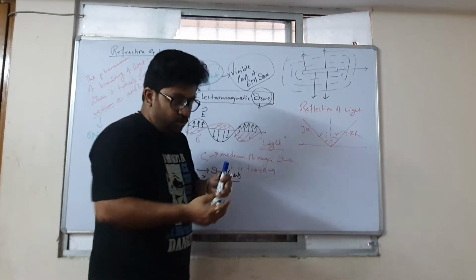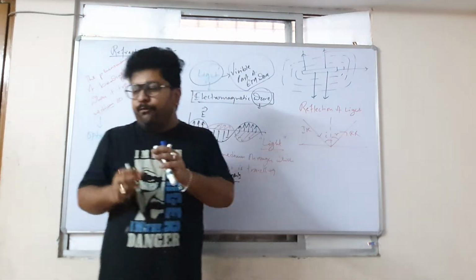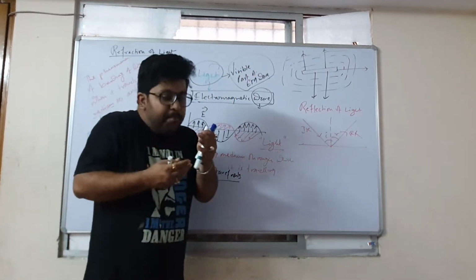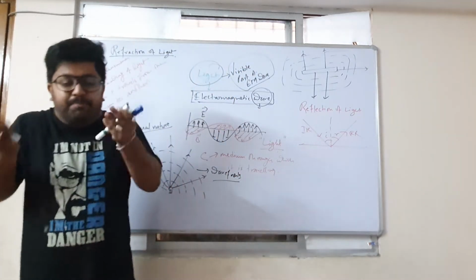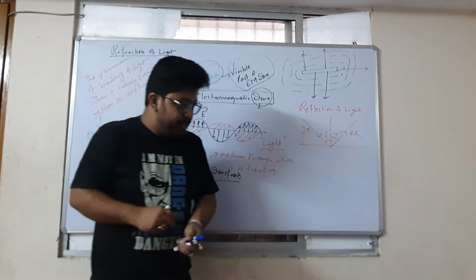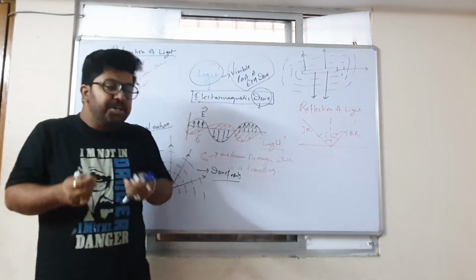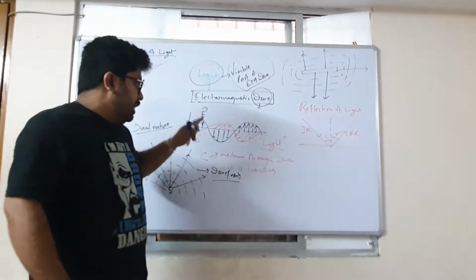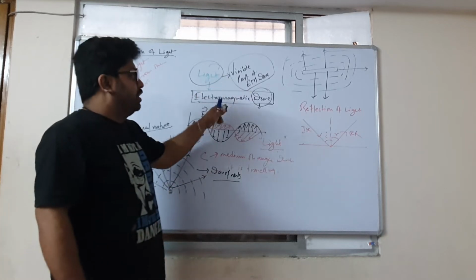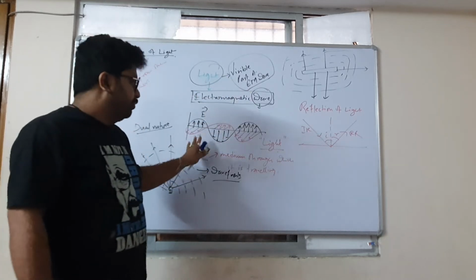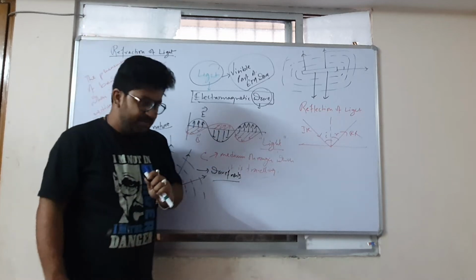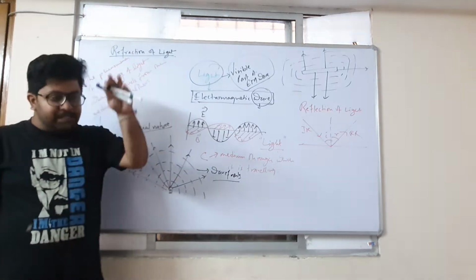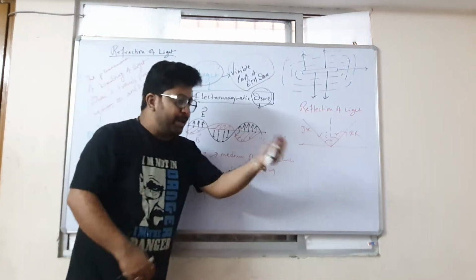like for example sound or ripple, any kind of wave, when they travel through the medium, they make the particles of the medium vibrate to travel. Are you getting my point? But the light wave, or the visible part of the electromagnetic wave, which is electric field and magnetic field vibrating perpendicularly to each other, doesn't require the particles to vibrate for its traveling or for its propagation.